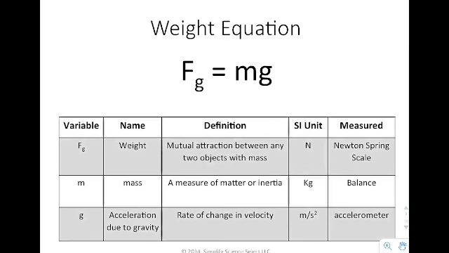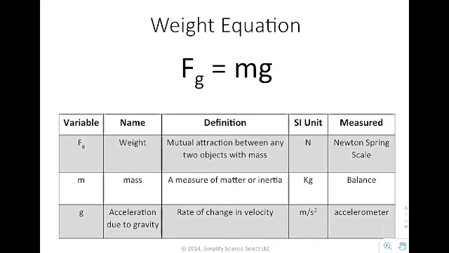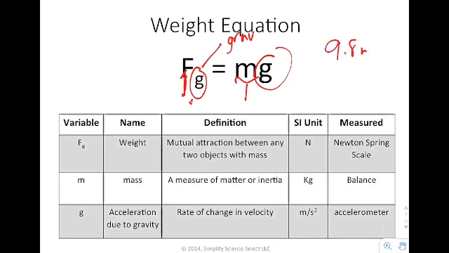Now, the equation that we have for weight is oftentimes put as Fg is equal to mg, where you have the gravitational force. Remember, anytime that you see an F, the F is referring to the fact that it's a force. The g is referring to the fact that this thing is a gravitational force. On the other side, we have equals m, which stands for mass, and then you have a g. Now notice this g is not a subscript. It's not something that's lower that's used to define the F. This is a variable on its own. It's mg. So in this particular case, the g is referring to the number 9.8 meters per second squared, which is the acceleration due to gravity on planet Earth.